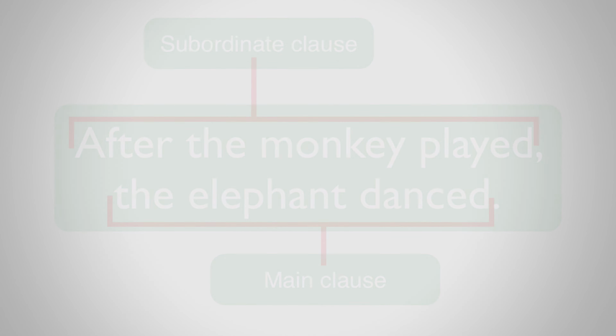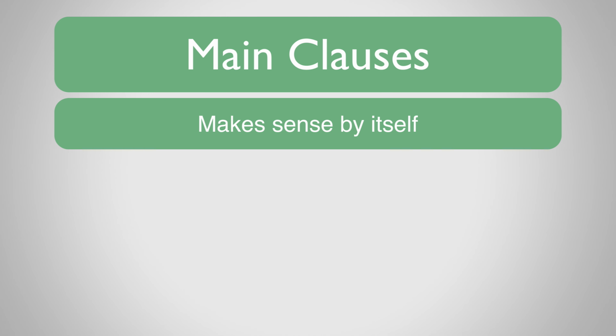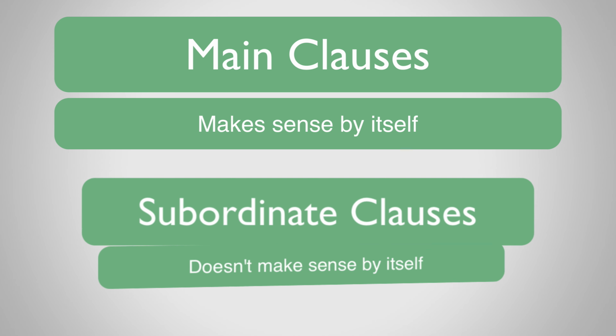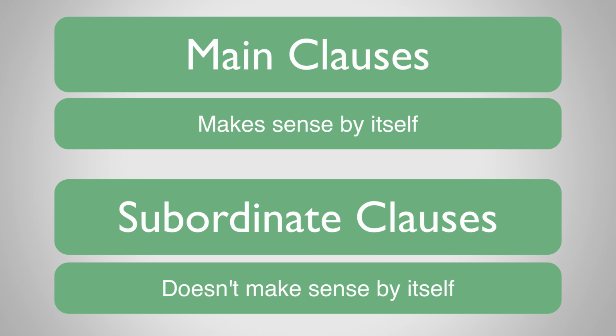So, a clause must contain a subject and a verb. For a clause to be a main clause, it must make sense by itself. If it doesn't, then it's a subordinate clause, and it needs another part of the sentence for it to make sense.